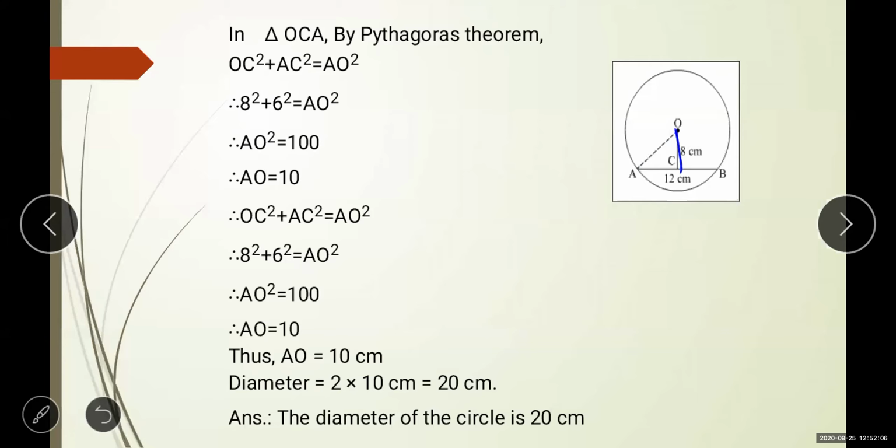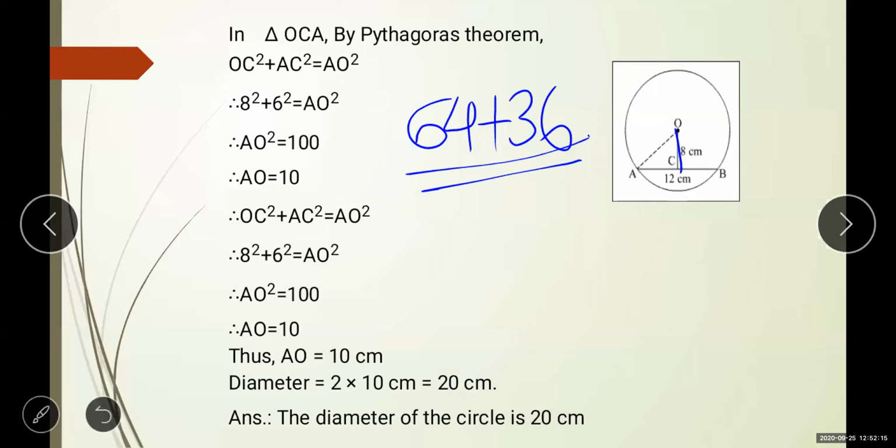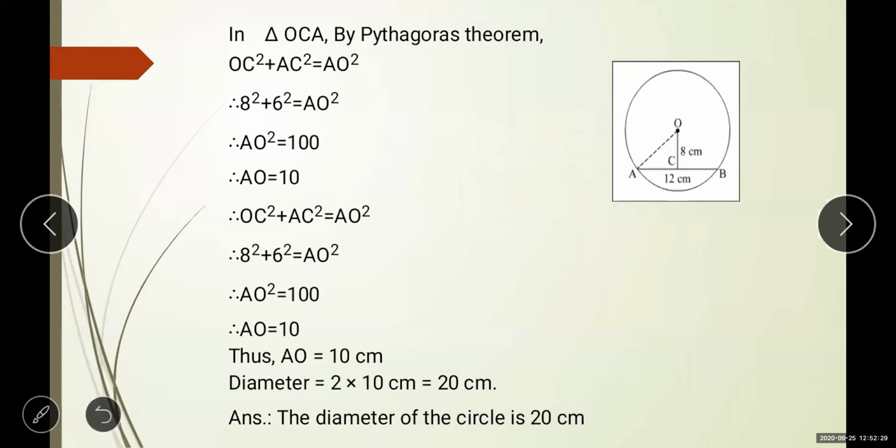8 squared is 64. 6 squared is 36. So the total is 100. If you take the square root of both sides, AO is equal to the square root of 100, which is 10. So AO we got 10.